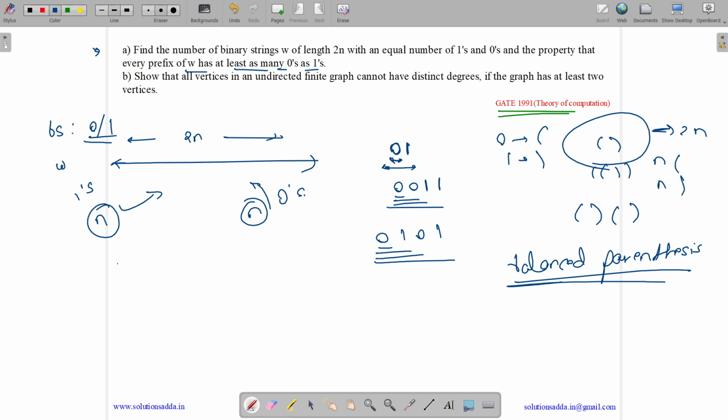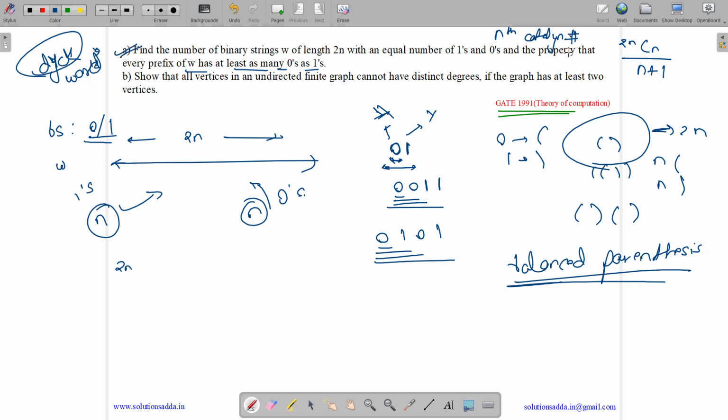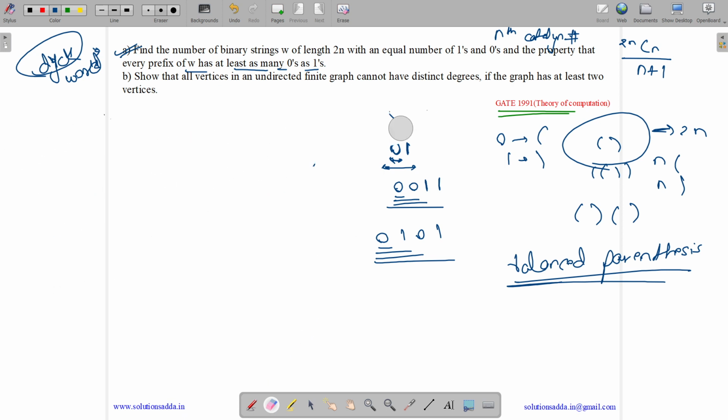It is a standard problem equal to the nth Catalan number, which is 2nCn divided by n plus 1. It is also equal to the Dyck word problem, in which we just replace 0 by x and 1 by y, and it is the same problem. So the Dyck word problem, the balanced parenthesis problem, and the given problem are all the same, with the answer equal to the nth Catalan number, 2nCn divided by n plus 1.